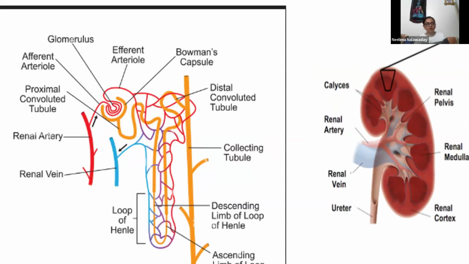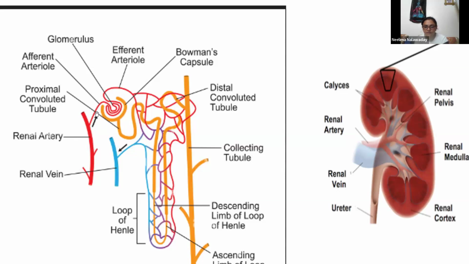And all these tiny nephrons are functional units. So now you can see here, this is the major part of nephron. It is called the glomerulus. You can see its bowl-like structure. This is called the glomerulus. Now, renal artery. You can see here, red color renal artery.